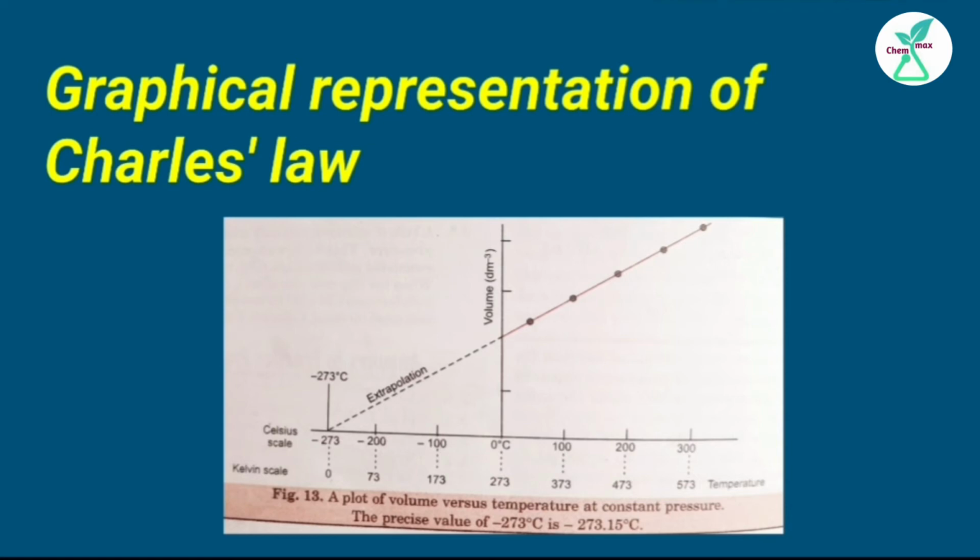When a graph is plotted at constant pressure between volume along the y-axis and temperature along the x-axis, a straight line is obtained. When the line is extrapolated to the lower temperature, which represents zero volume, the temperature at which volume becomes zero has been found to be minus 273 degrees Celsius. Minus 273 degrees Celsius is the lowest possible temperature. Below this temperature, the volume will become negative. This is meaningless. This lowest temperature is called absolute zero temperature.